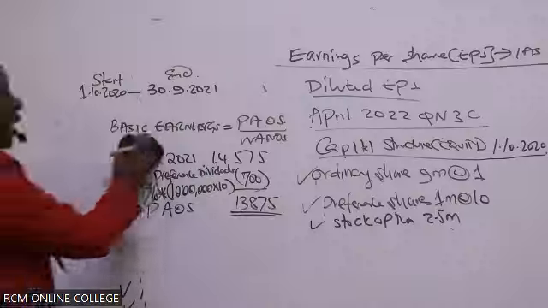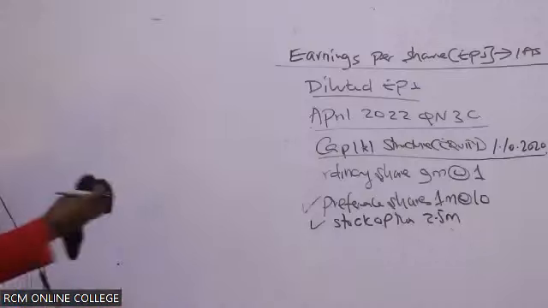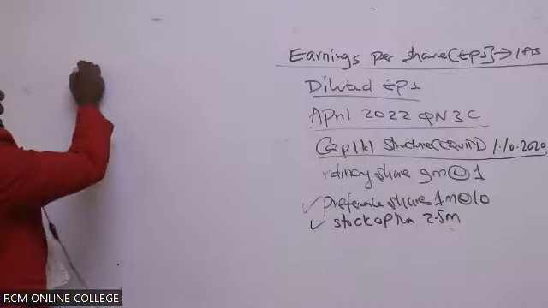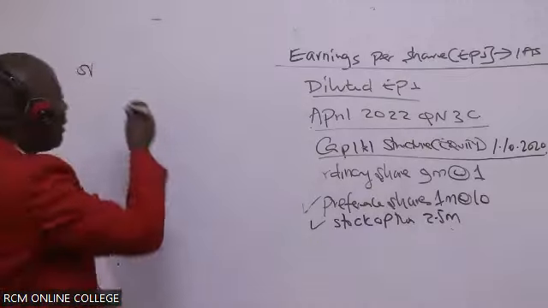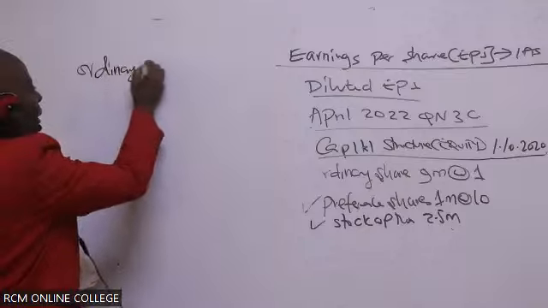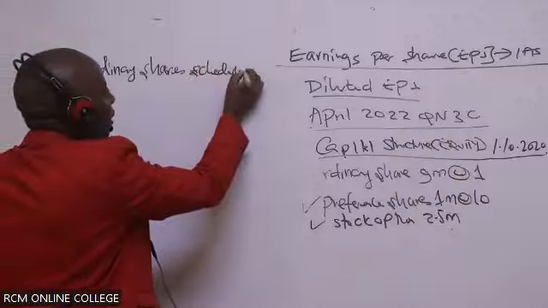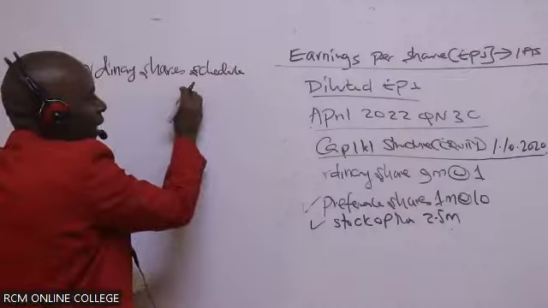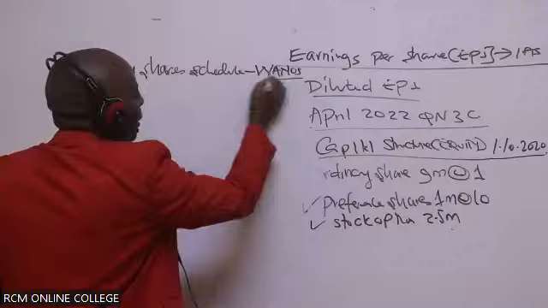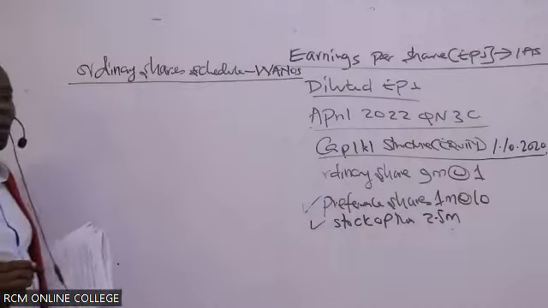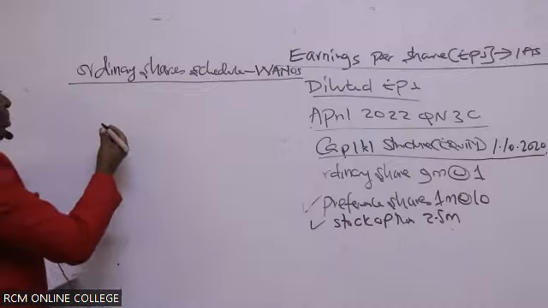Because we had ordinary shares increasing in the year, it will be very important for us to create a schedule here, which is known as the ordinary shares schedule. You only do this schedule when we have new issues in the year. Basically this schedule is the one that we shall use to get what we call the weighted average number of shares. And I told you how you should put this up. How do you put this up?